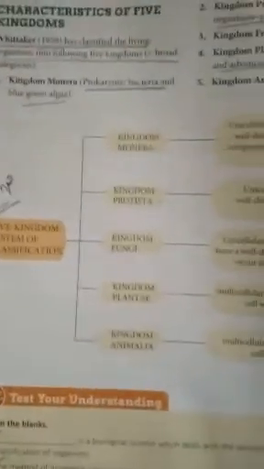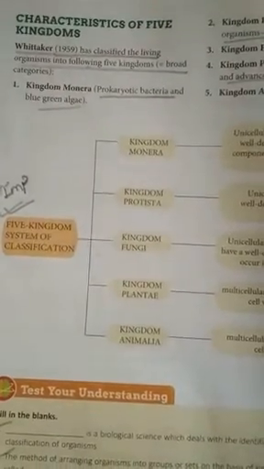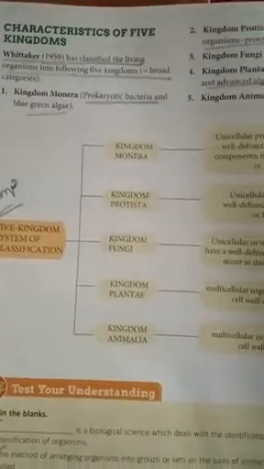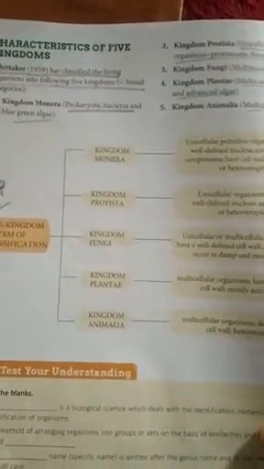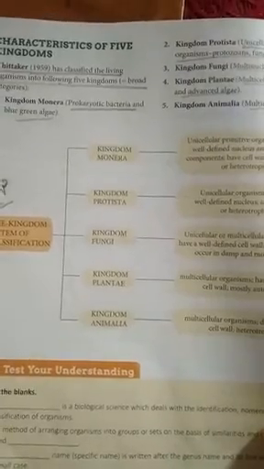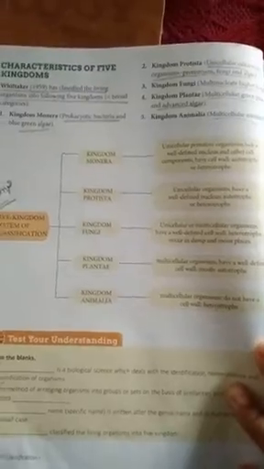Now let's get started. Characteristics of 5 kingdoms. Whittaker in 1959 classified the organisms into 5 kingdoms, and those 5 kingdoms are kingdom Monera, kingdom Protista, fungi, Plantae and Animalia. So we are going to deal with its characteristics. The 5 kingdoms system of classification.